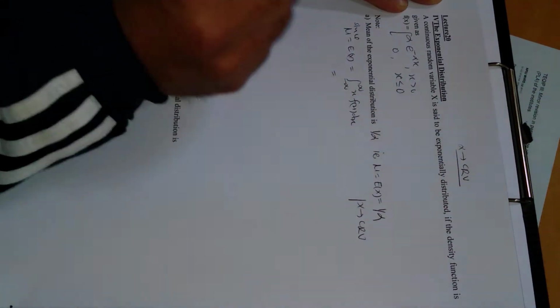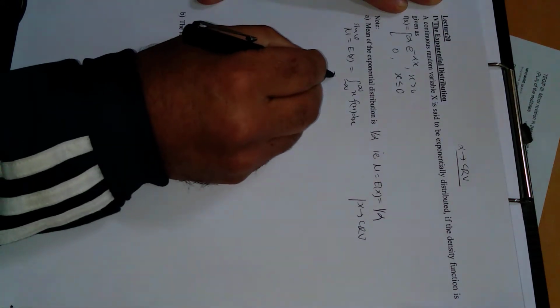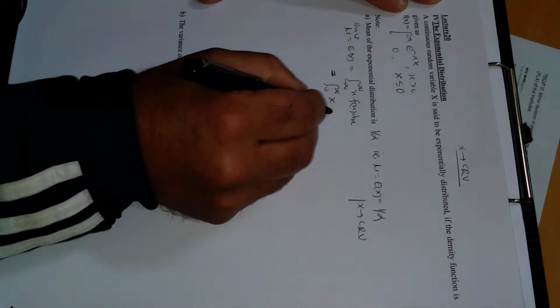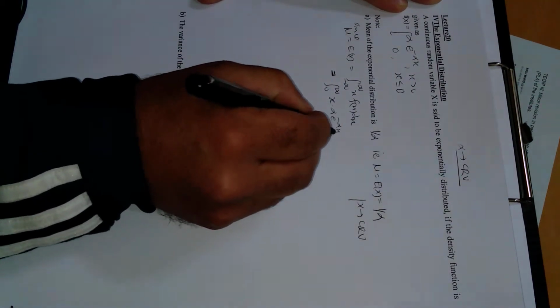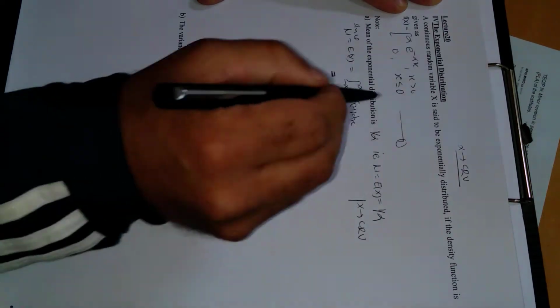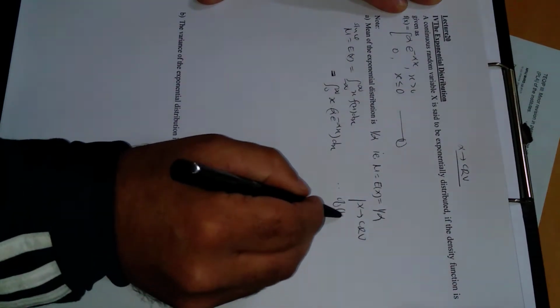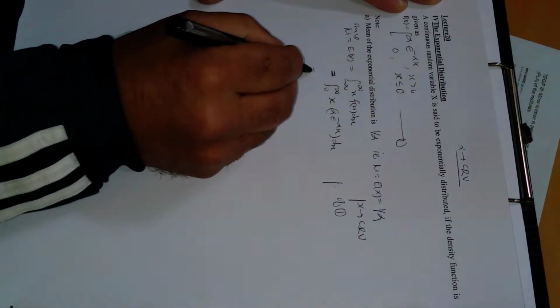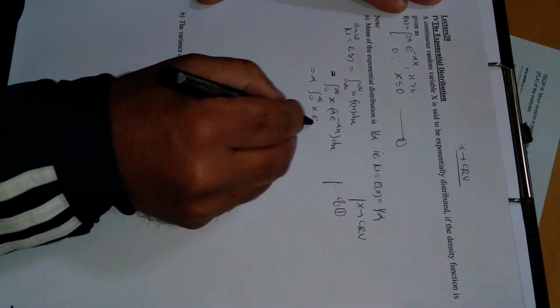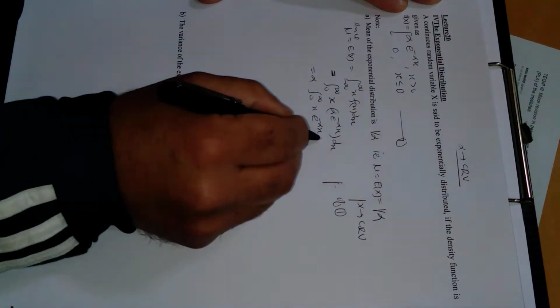Greater than 0 means 0 to infinity, so this integral will reduce only to 0 to infinity, and f of x in this case is alpha times e power minus alpha x with respect to x. This is because of the definition of the density function. Alpha is constant, take it outside: 0 to infinity x e raised to power minus alpha x with respect to x.